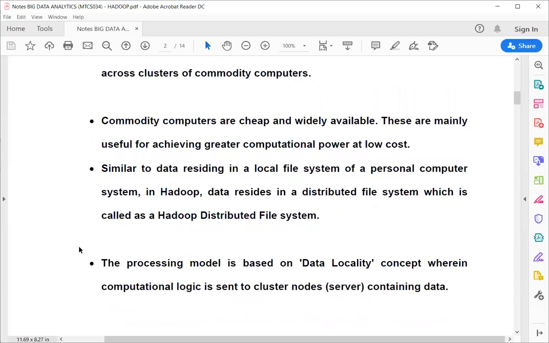The processing model with a data locality concept, wherein computation logic is sent to the cluster node containing the data. Basically, we take a large amount of data and distribute it across multiple computers so that our data is available on a distributed platform, and we also use the distributed computing power of those systems to process this large amount of data.